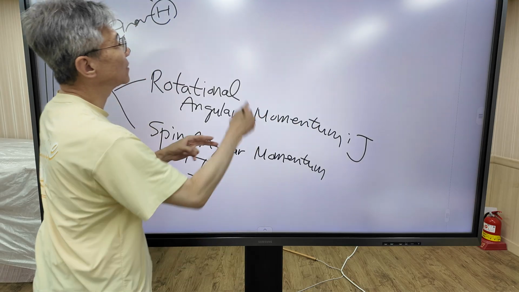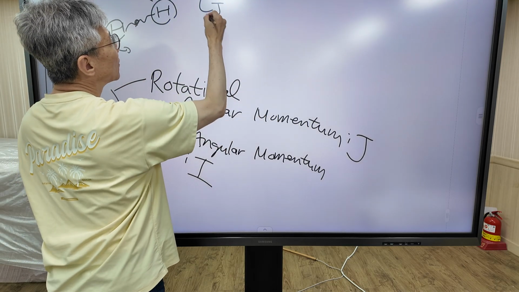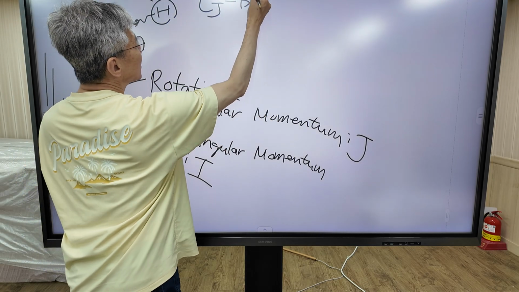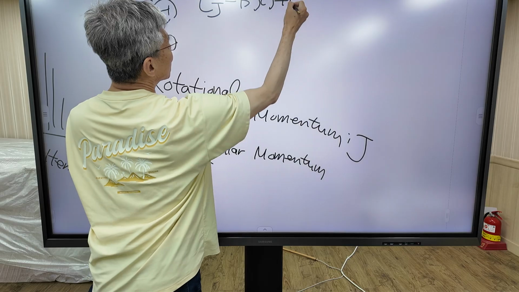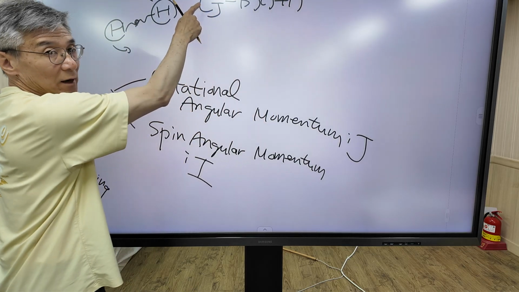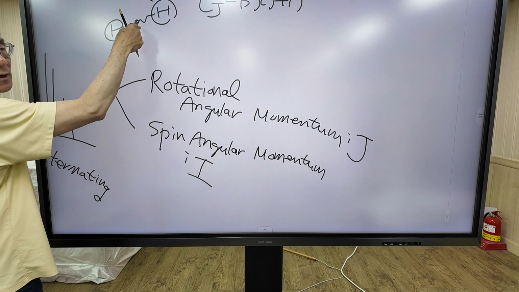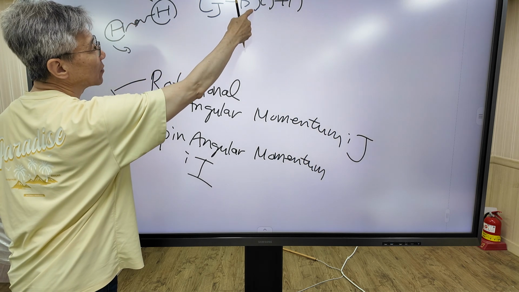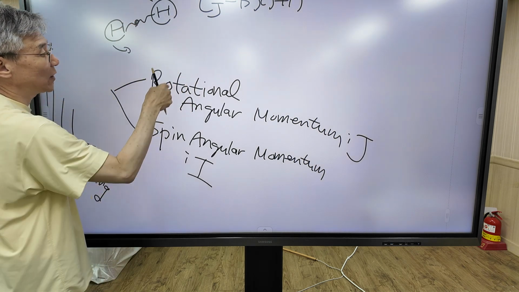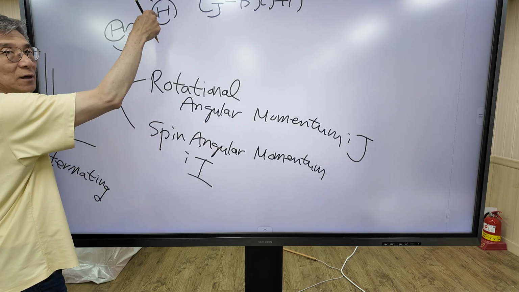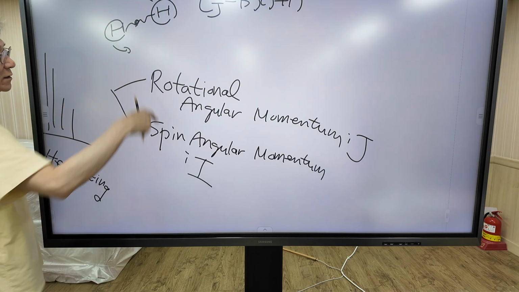As you know, the rotational energy depends on quantum number J, and the energy is J(J+1) times a constant. This is the rotational energy, in which the nucleus rotates about the center of mass. The angular momentum quantum number J refers to the rotational angular momentum of rotation about the center of mass.